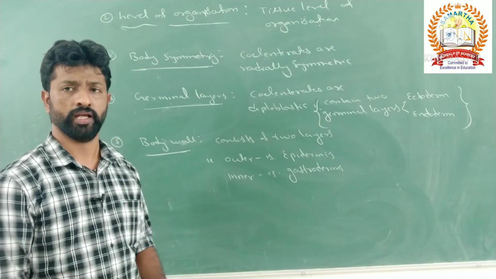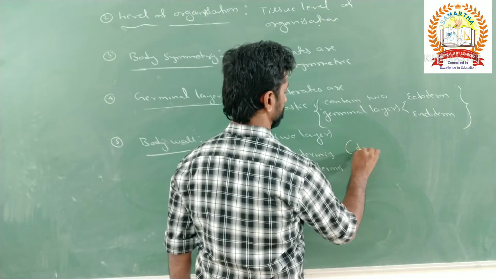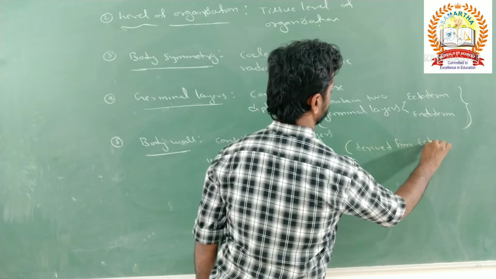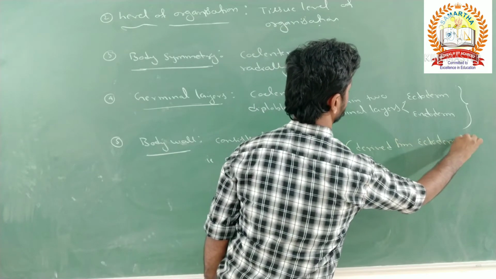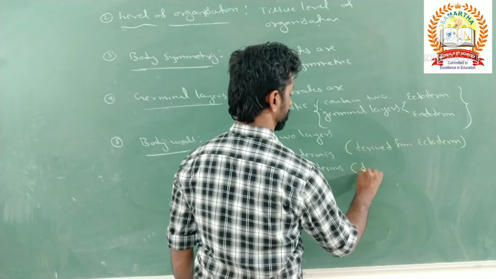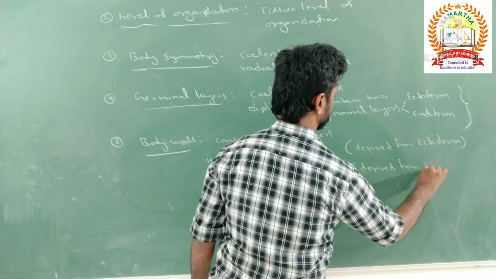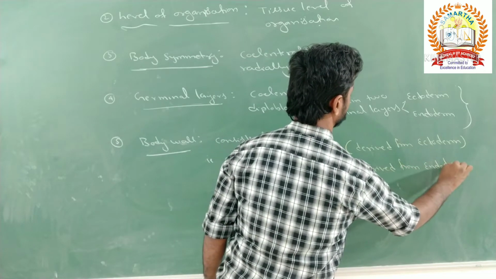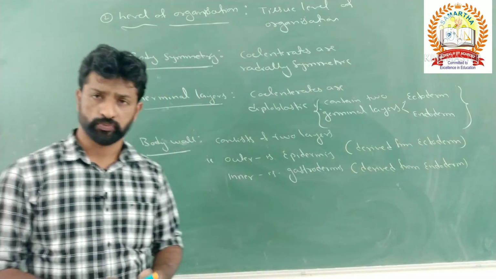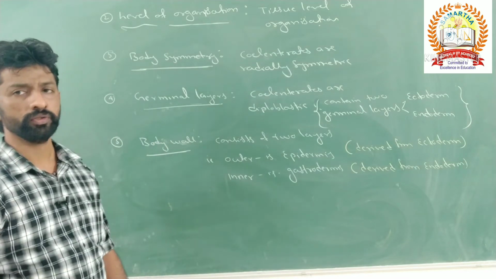The outer one is epidermis, which is derived from ectoderm, and gastrodermis is derived from endoderm, and here the mesoderm is absent. So only these organisms are diploblastic organisms. This is with respect to the body wall.